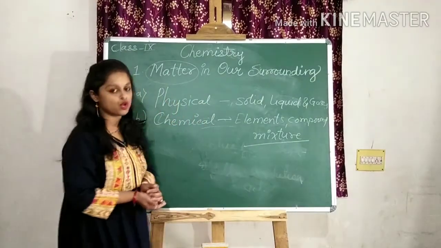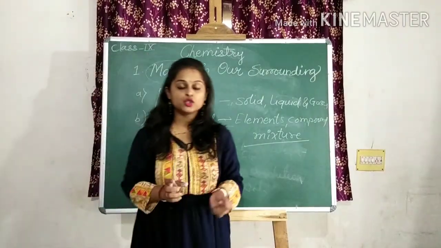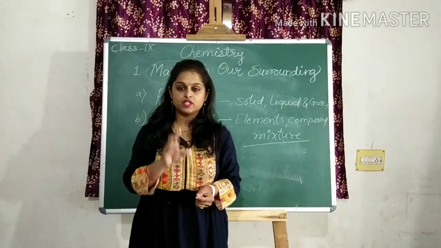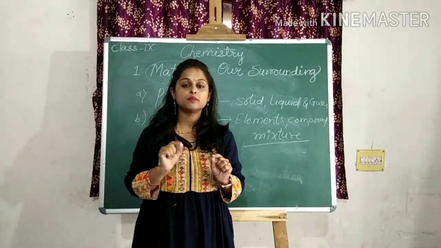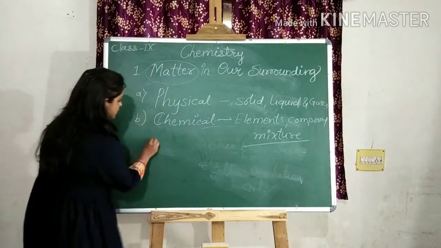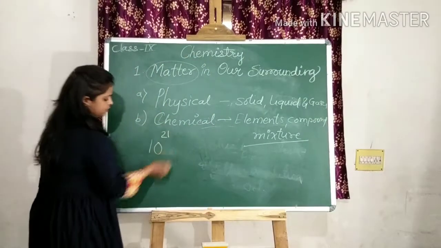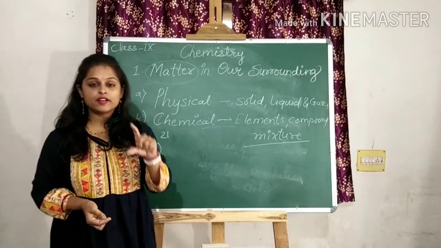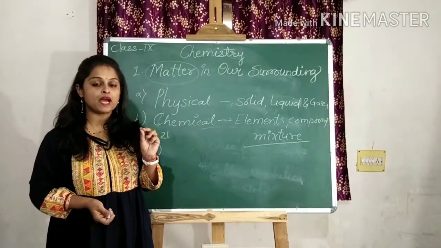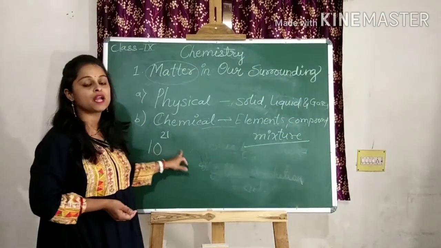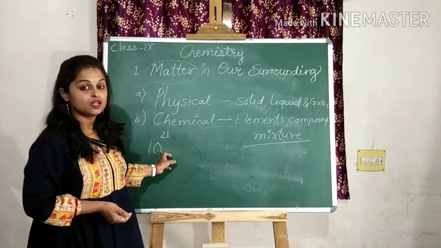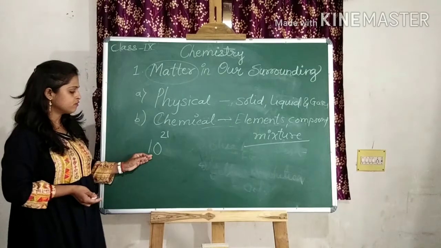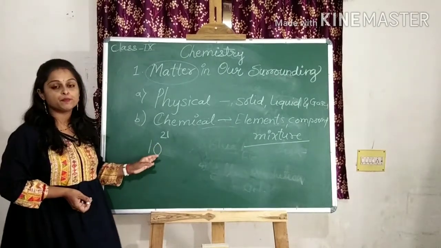How is it possible? You know that a single raindrop is also made up of water particles, which is 10 raised to the 21. It means that one raindrop is made up of 10 raised to the 21 particles of water. And you know the evidence of the existence of the particles.